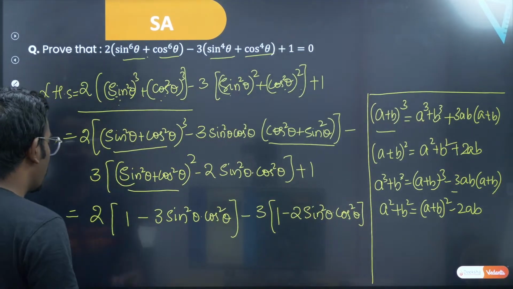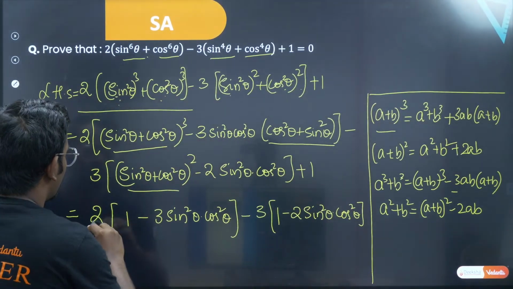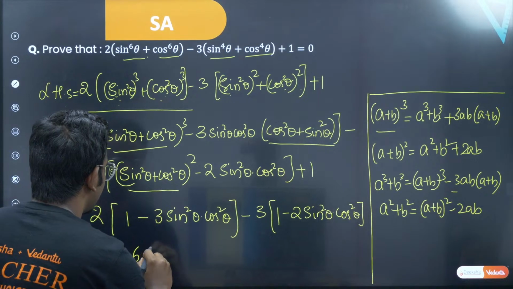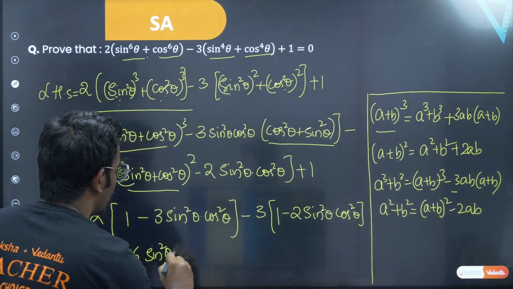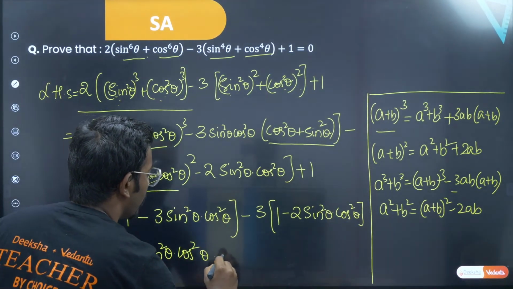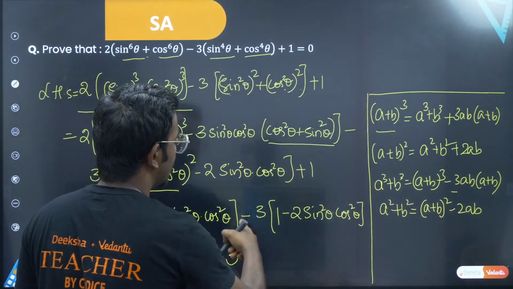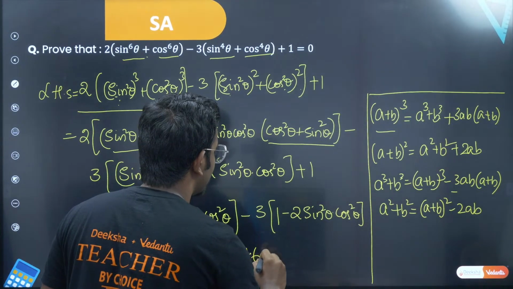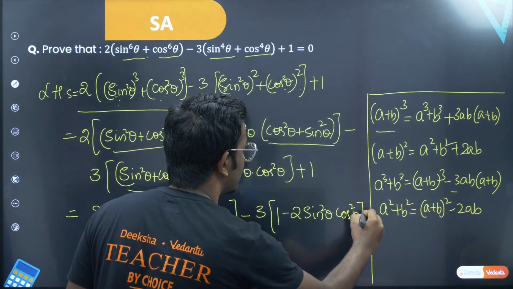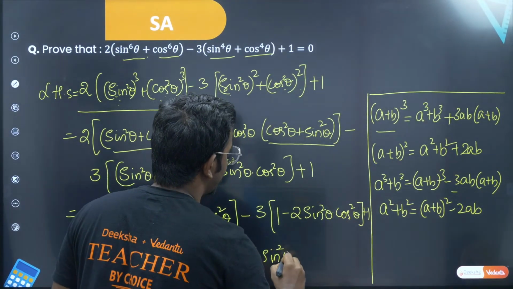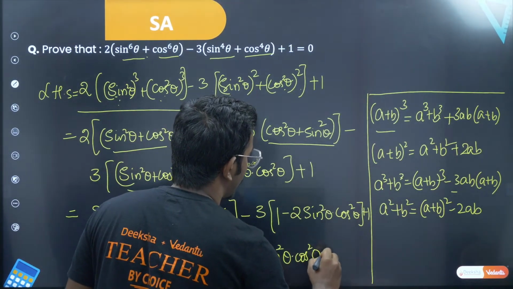So now you got this to be 2 into 1 minus 6 sine square theta cos square theta, minus 3 into 1, that is minus 3, minus 3 into minus 2 would be plus 6 sine square theta cos square theta. This is plus 1, don't forget. You add 1 to this.